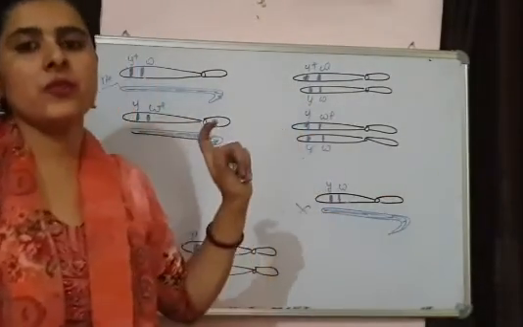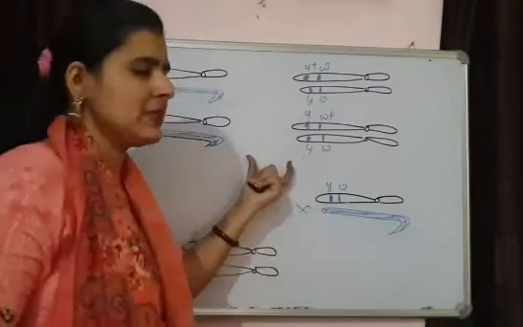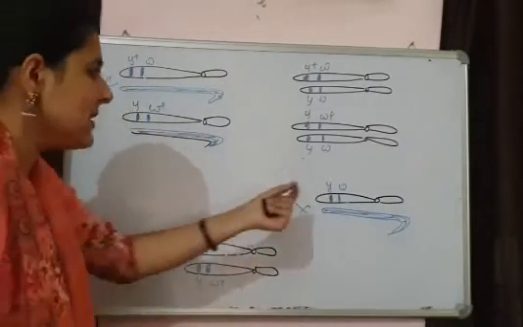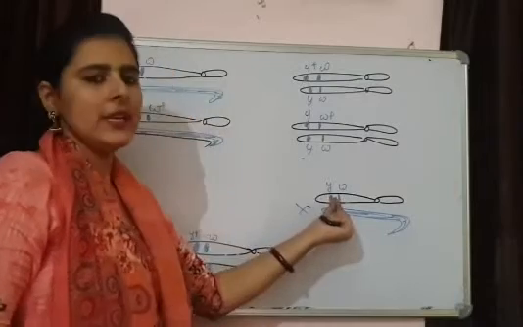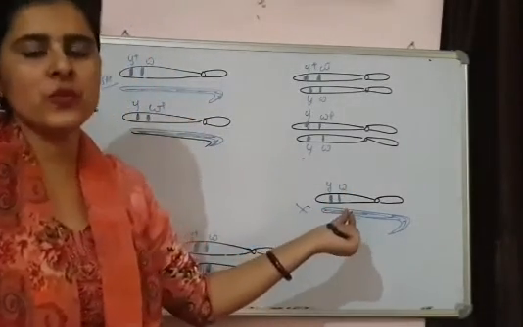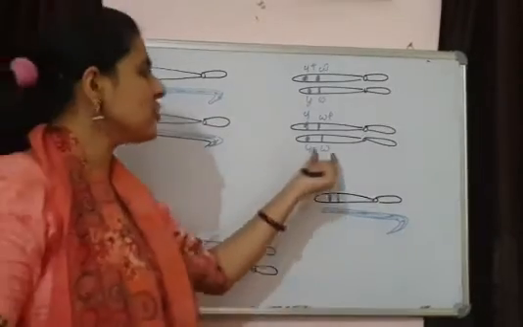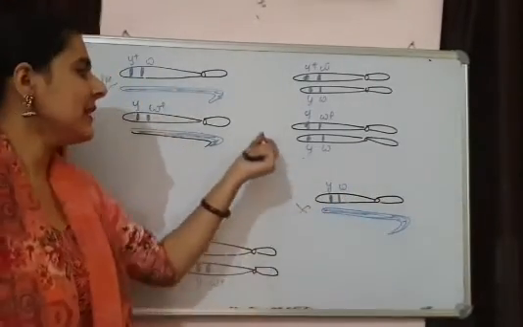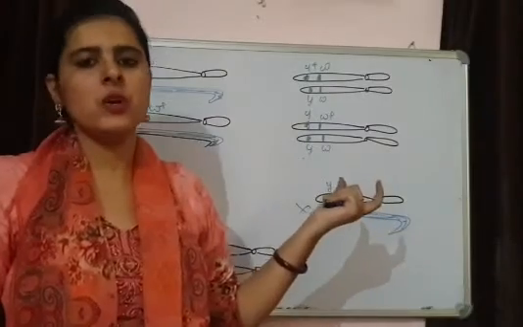Only 1% of recombinant type is present. The reason behind this is that the genes are present very near to each other. The less the distance, the less chance of crossing over, and if there is less chance of crossing over, their chances of separation are also less.